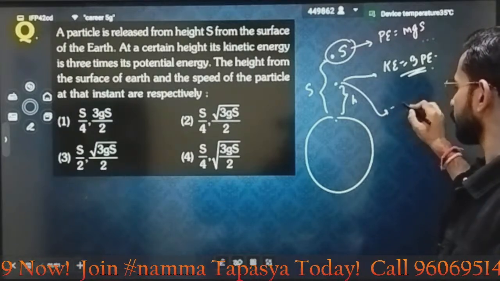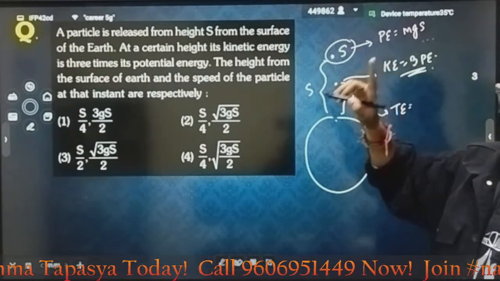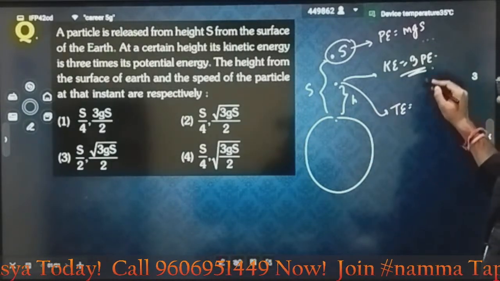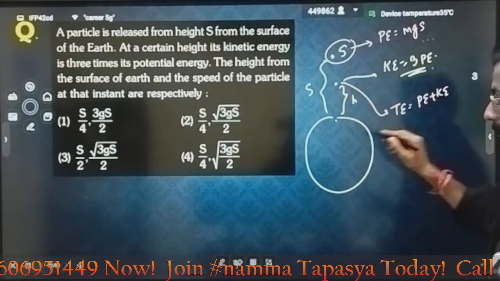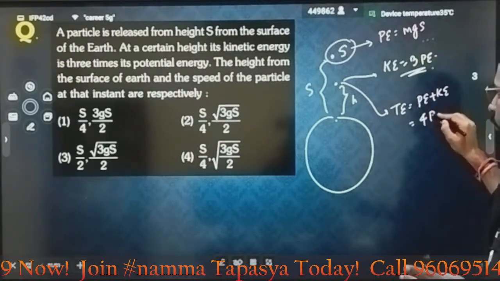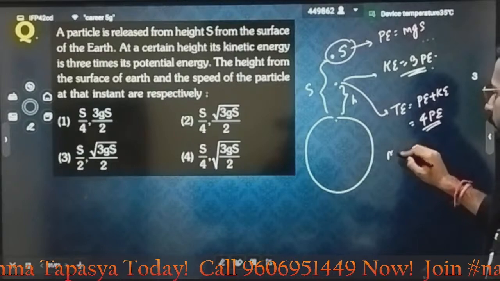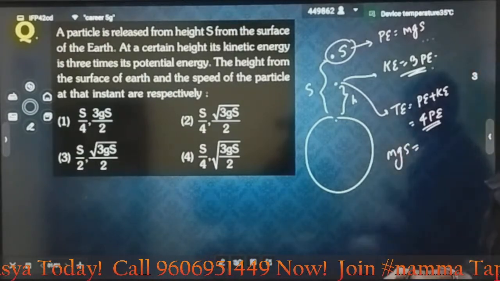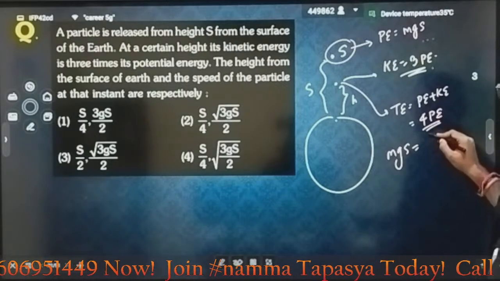At the point, potential energy plus kinetic energy, where kinetic energy is 3 times potential energy, is effectively 4 times the potential energy. Since energy conservation holds, mgs is equal to 4 times the potential energy.